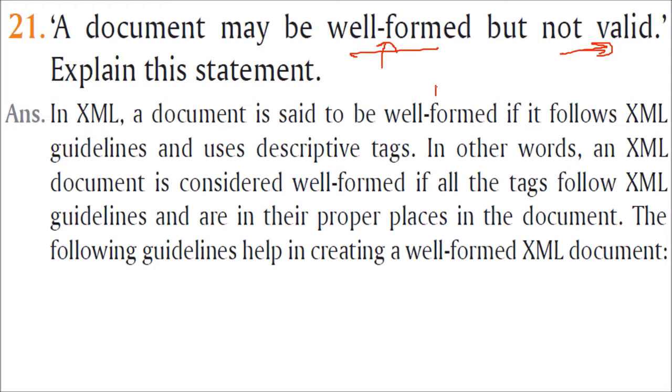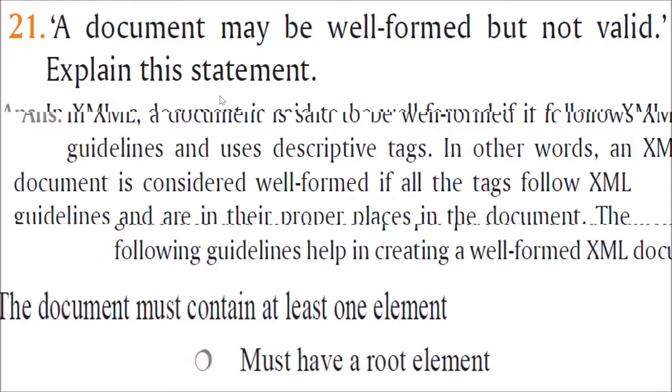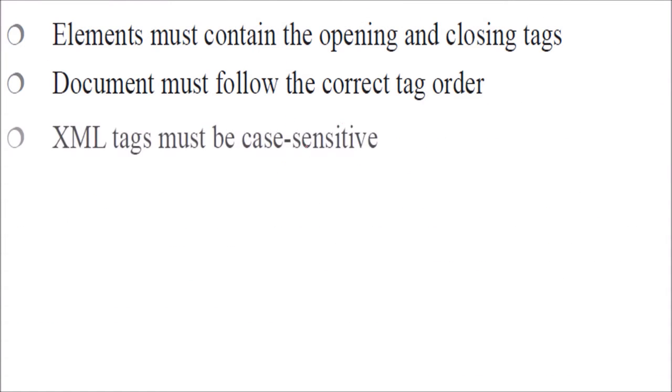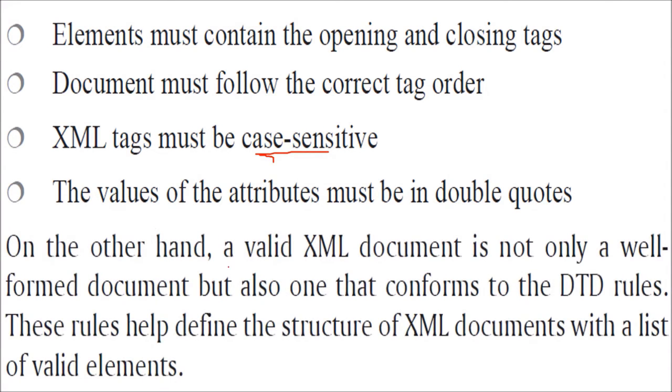So an XML document is said to be well formed if it follows XML guidelines and descriptive tags. So a well formed XML document, as we just saw, must contain at least one element, must have a root element, elements must contain opening and closing tags, document must follow correct tag order, case sensitive, understand this, and the value of attribute must be in double quotes. While when we are talking about valid documents, this is not only a well formed document but also conforms or abides by the DTD rules, document type definition rules, and these rules help define the structure of XML document with a list of valid elements.